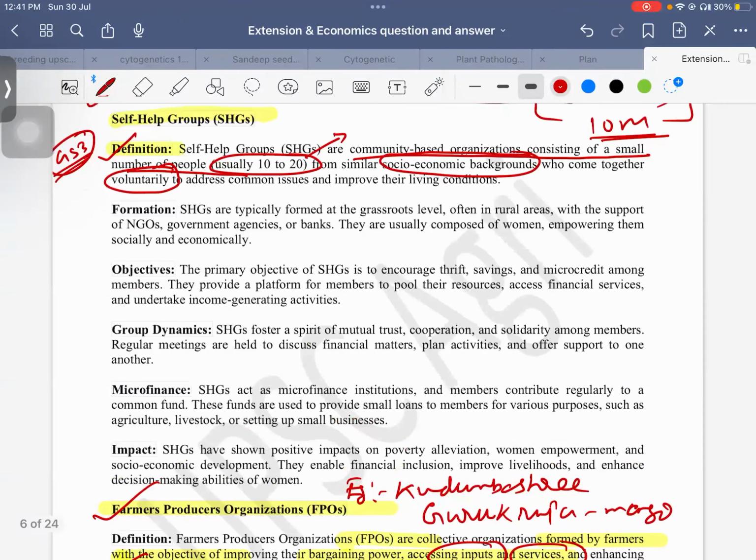Next, if you look at how they are formed, SHGs are typically formed at the grassroots level, which means at the village level. They are supported by NGOs, government agencies and banks which help them. Usually women are there. You should remember states where it is very predominant, like Odisha, Tamil Nadu, Kerala. SHGs are really powerful there. It means it has gone to the grassroots in that manner.